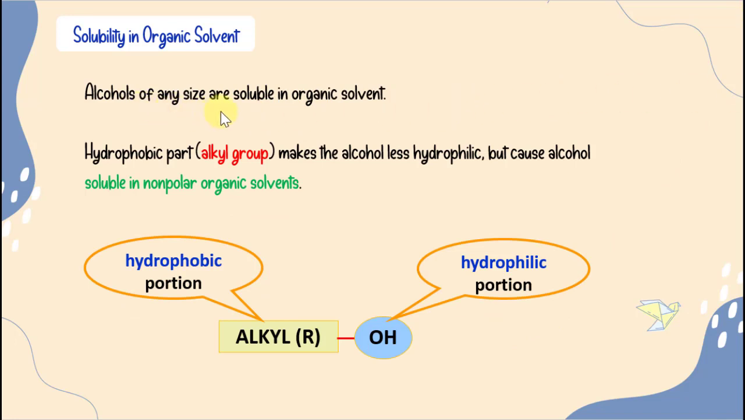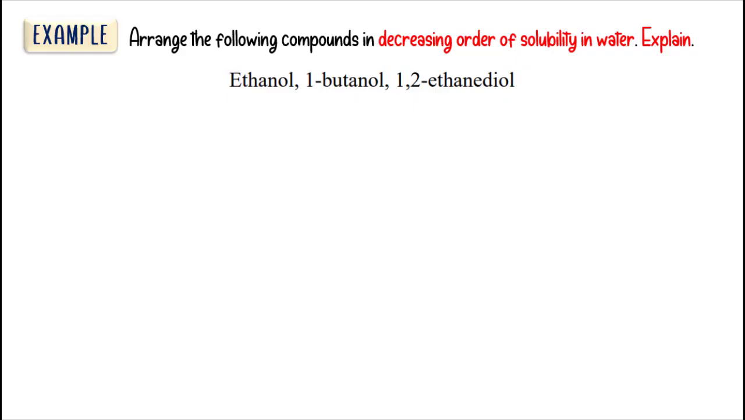Alcohols of any size are soluble in organic solvent. The hydrophobic part, which is the alkyl group in alcohol, makes the alcohol less hydrophilic, but it will cause alcohol to be soluble in nonpolar organic solvent. Okay, so the alkyl group part here can form intermolecular van der Waals forces with a nonpolar organic solvent. So that's why, regardless of the size, alcohols are soluble in organic solvent.